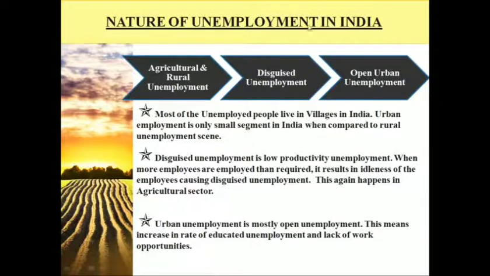Disguised unemployment is a situation that prevails in agriculture, and it results from overcrowding of people in the same work. This results in idleness of the employees. So this again happens in the agriculture sector.